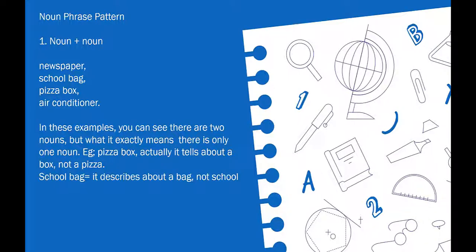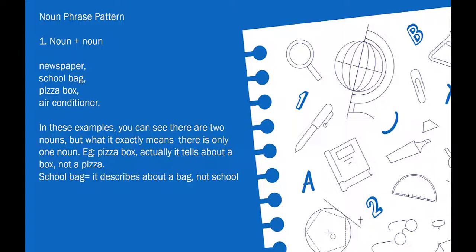This is the noun phrase pattern. For this session, I will give you simple pattern of noun phrase. Noun plus noun. For example, newspaper, school bag, pizza box, air conditioner.